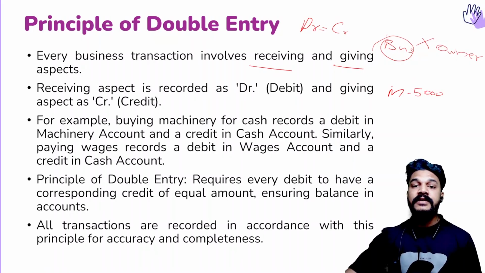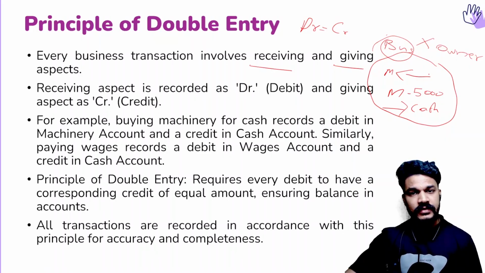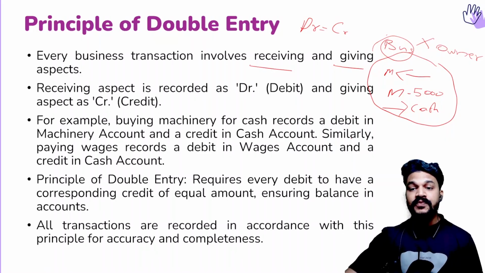There will be a receiving and giving aspect. What are we receiving? We are receiving a machine, isn't it? For that, what did we give? We gave 5,000 cash. So in each transaction, if you check, there will be a receiving and giving aspect. This is really important. So in every transaction, it will be like this, if we are buying furniture.